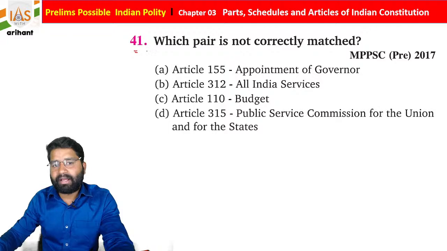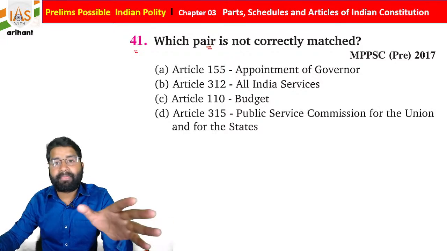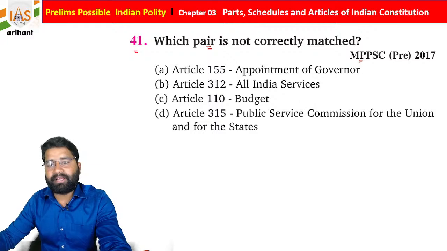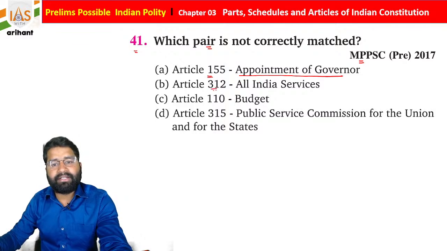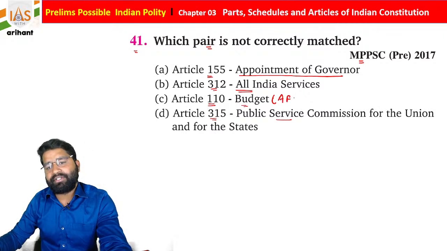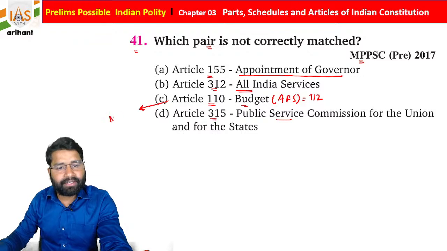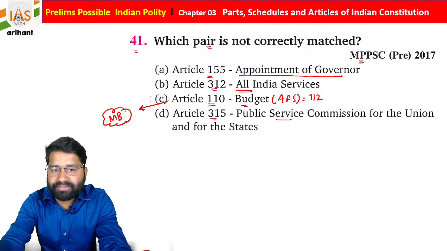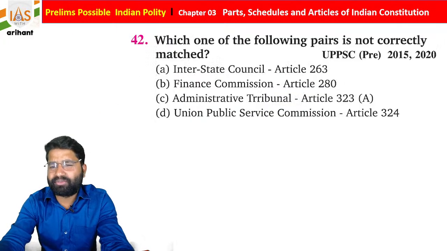If we go further, Article 41, once again, sorry, this question number 41 says that it is from the MPPSC 2017. Article 155 is about the appointment of governor. 312 is about the All India Service. 110 about the budget, and 315 about the Public Service Commission for the Union and State. Students, the budget term is not used in our Indian Constitution. There is a term named Annual Financial Statement, and that is under Article 112 of the Indian Constitution. 110 is about the money bill, students. So basically option C is incorrect for the same. We already told you, so you need not worry.